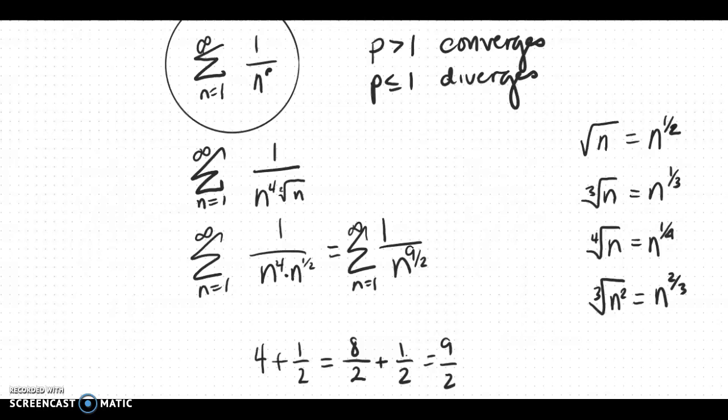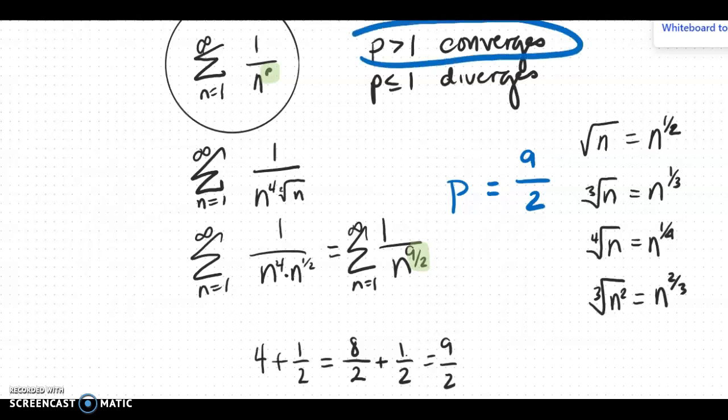Now that I wrote it like this, I can see my p is 9/2. So I would answer p is equal to 9/2 on Open Math, so I put in 9/2. And then I would select that since p is greater than 1, the series converges.